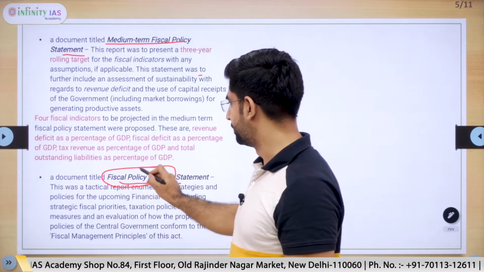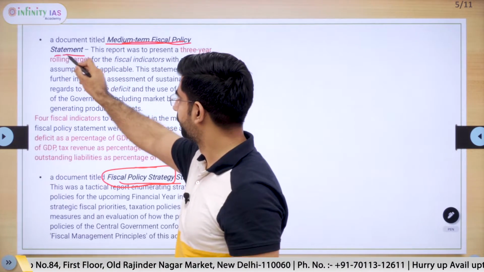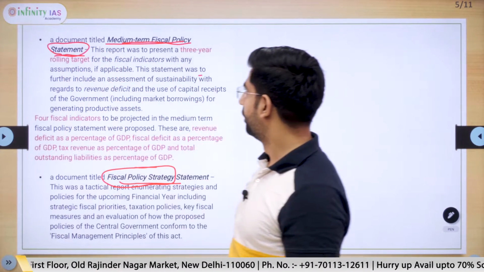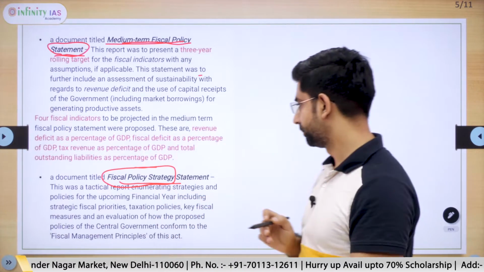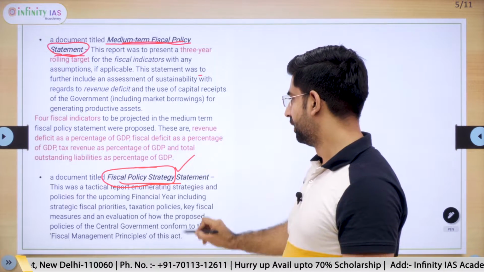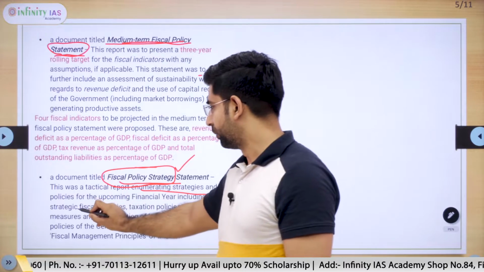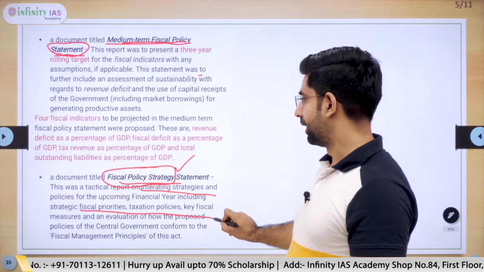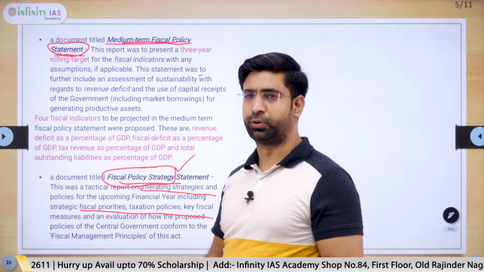This is fiscal policy strategy. This is fiscal policy statement. There is a difference between medium-term fiscal policy statement and fiscal policy strategy. This fiscal policy strategy is the way the government is going to tax or do expenditure for the programs.